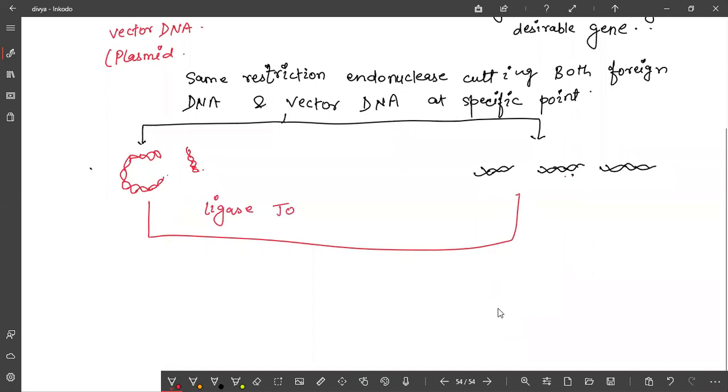So what will ligase do? Ligase just joins foreign DNA to where? Plasmid.